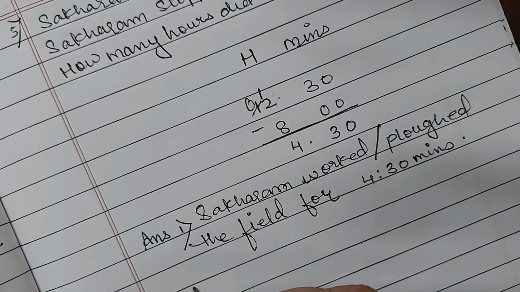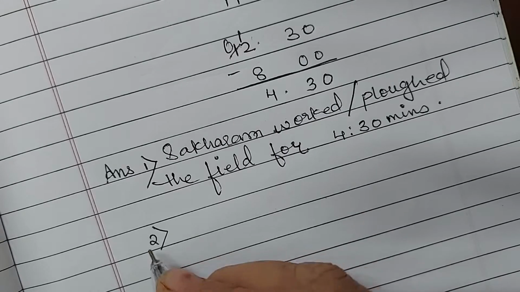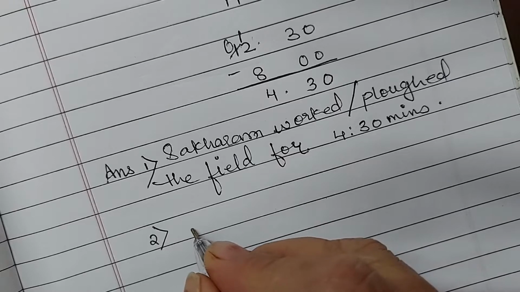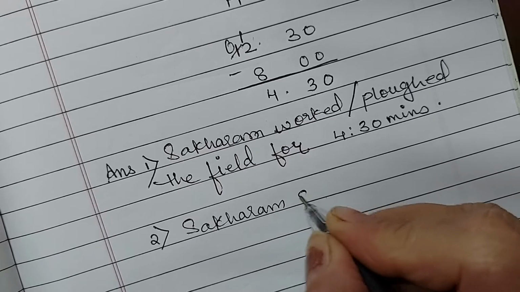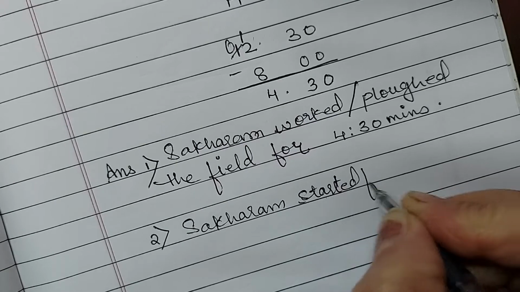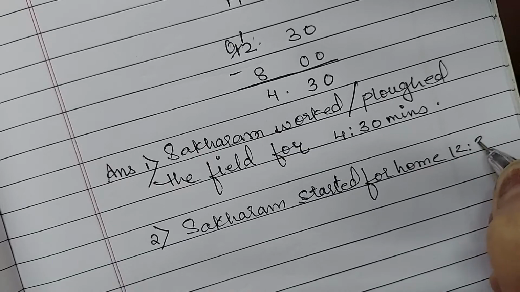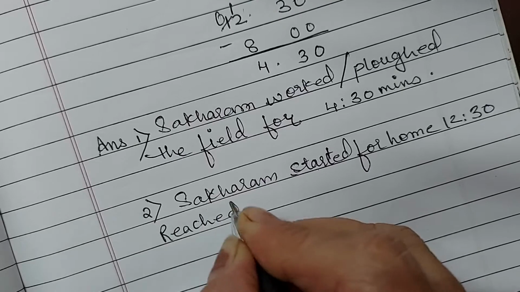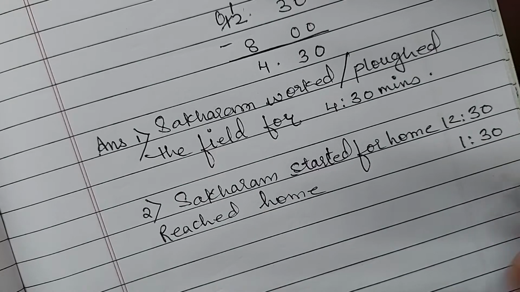Second part is, he started. We'll write the statement for the second part, then we will write the answer. Second part is Sakharam started for home, that is 12:30, reached home at 1:30.